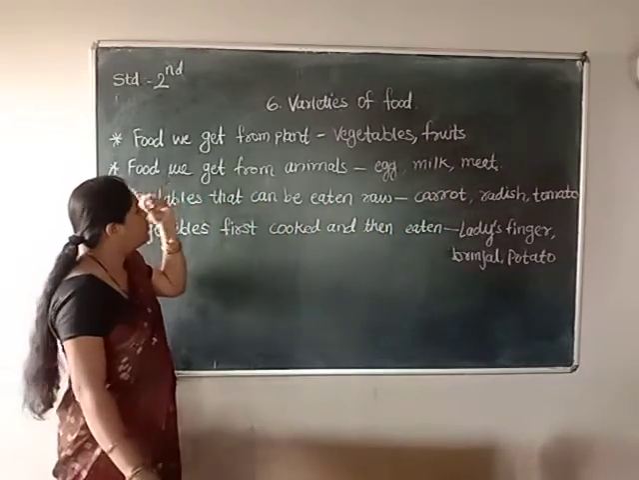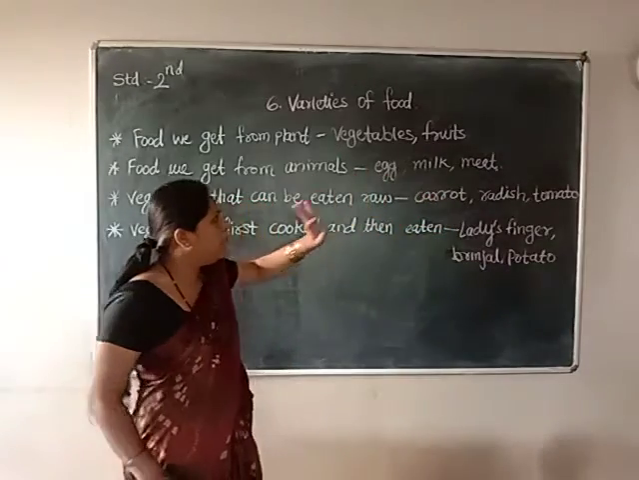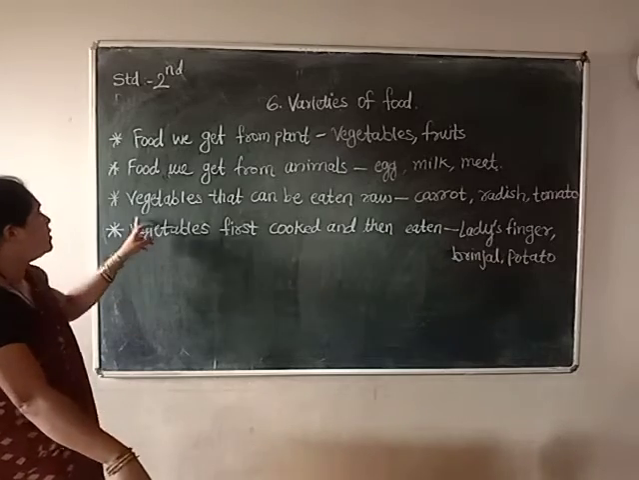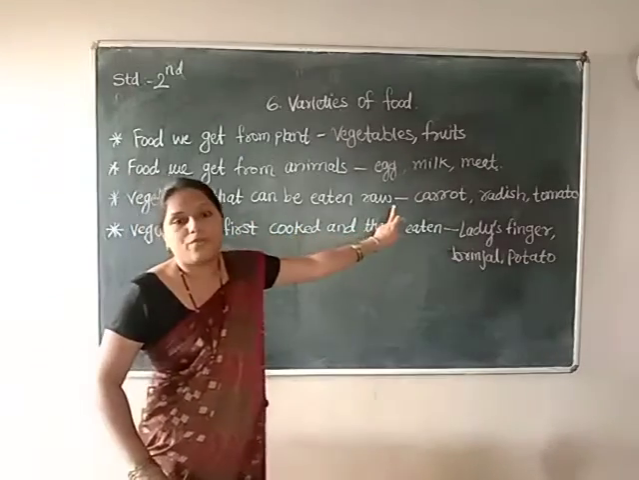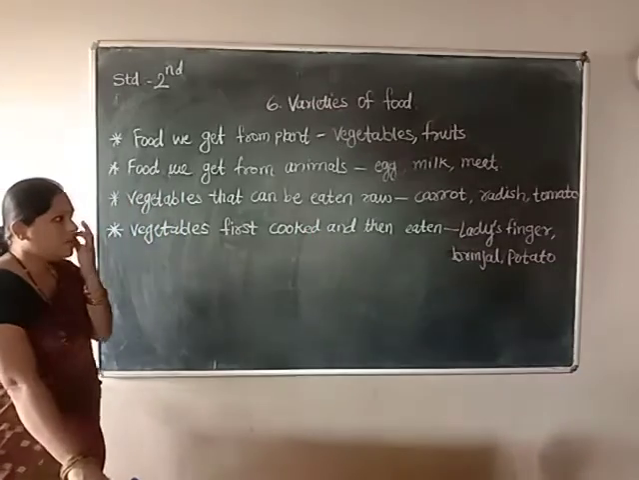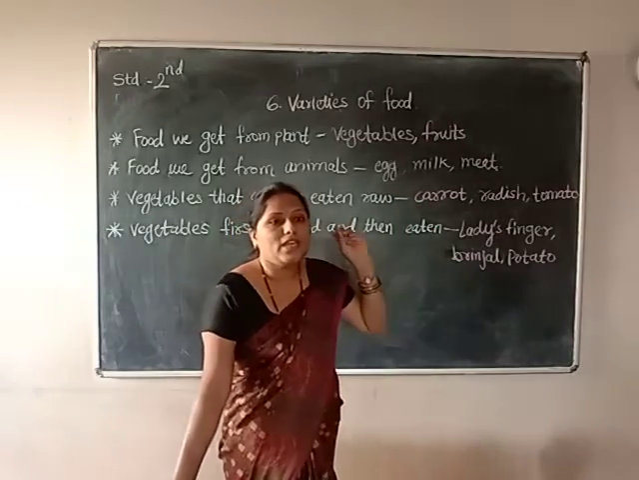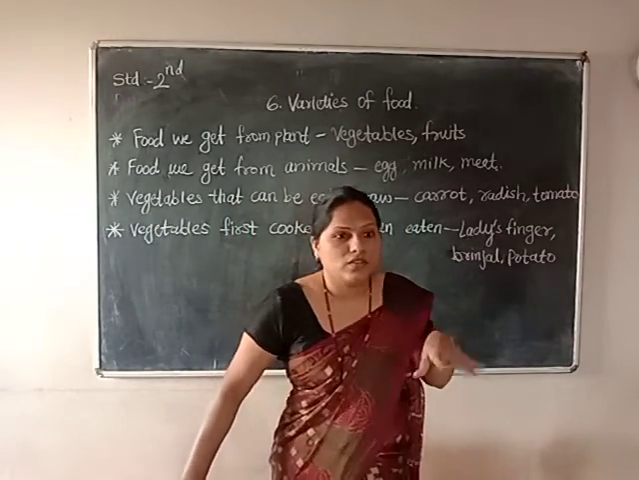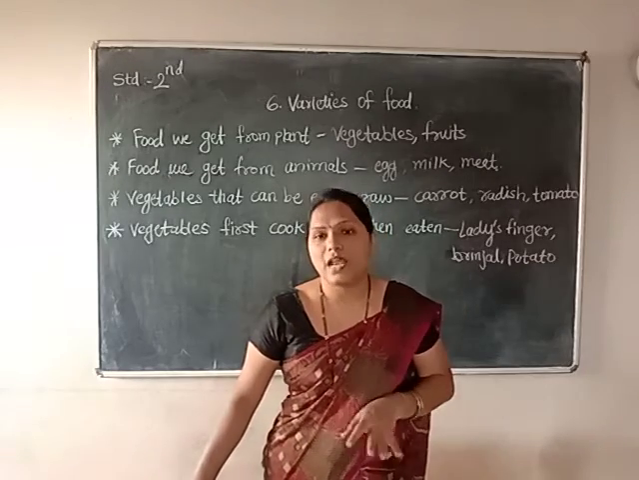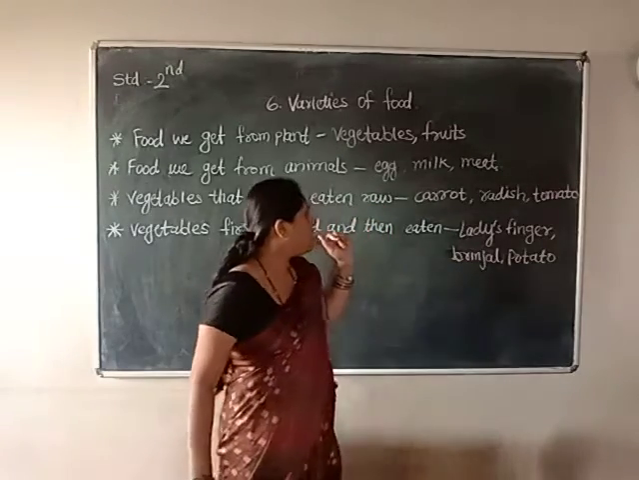Next one, animals. Food we get from animals means eggs, meat and milk, such type of food. Fish is also there. Next, vegetables that can be eaten raw. Which are the raw vegetables we can eat, children? You know the different names. I have written some examples here again. Raw vegetables means you can eat them easily with your teeth. Whether your mother is making different types of salads at home, she is using only raw vegetables in that salad. So which are they?